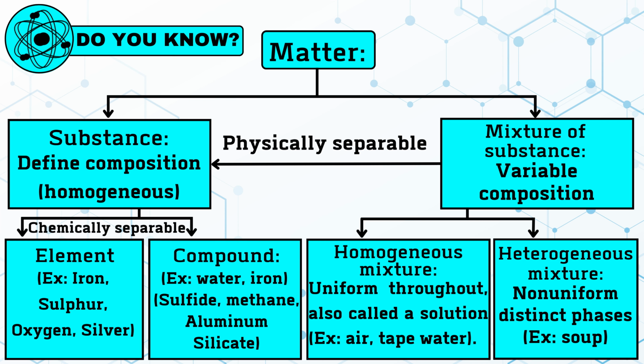A mixture of substances with variable composition can be a homogeneous mixture, uniform throughout, also called a solution, for example air, tap water. A heterogeneous mixture is non-uniform with distinct phases, for example soap.